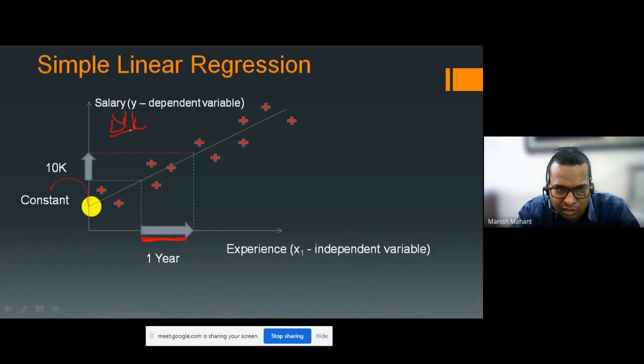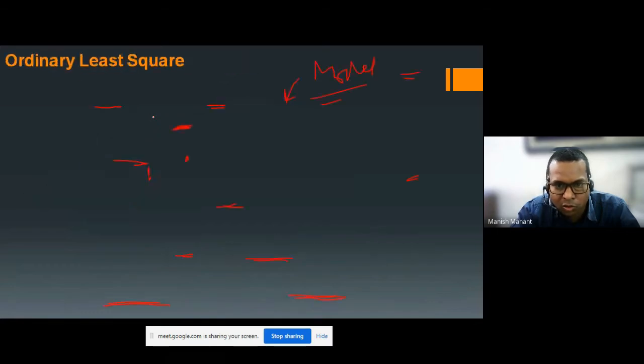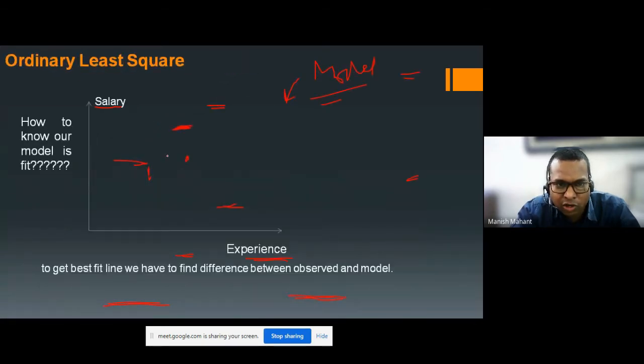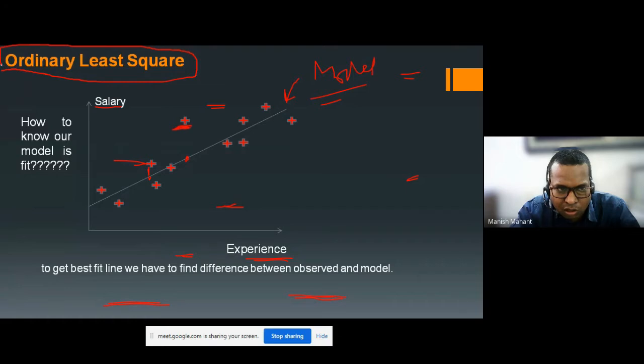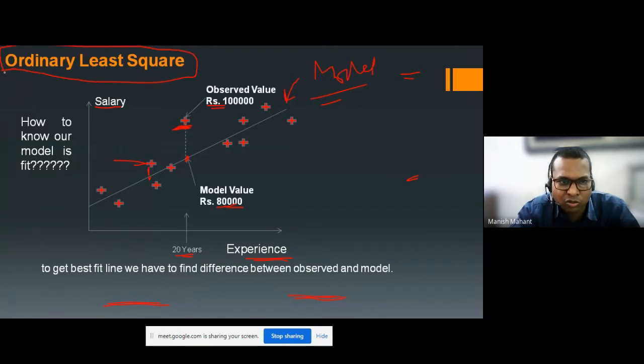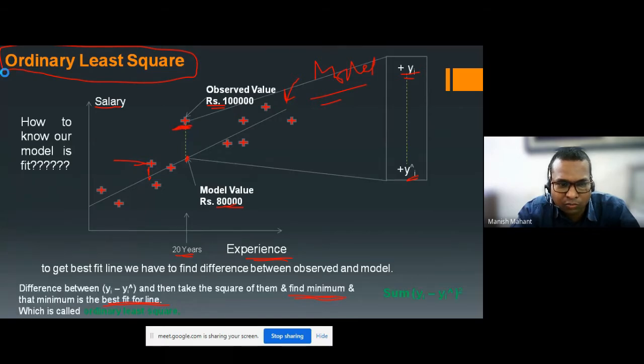If you were getting an 80,000 rupee increment, then your model would be very poor. That should not be done, so we have to reduce this error, and for reducing it we use the ordinary least square model. I hope you have understood this.